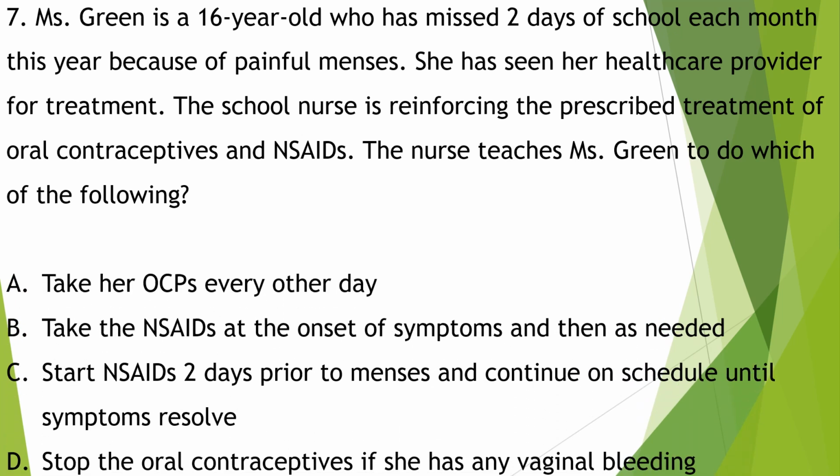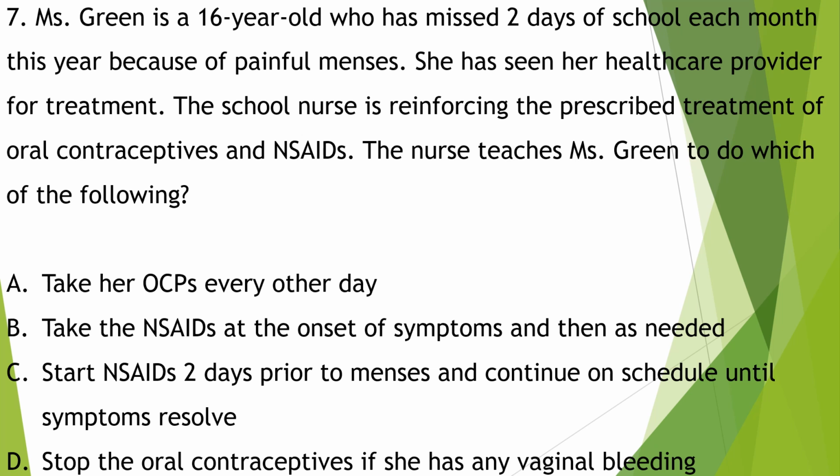Take her OCPs, that is the oral contraceptive pills, every other day. Take the non-steroidal anti-inflammatory drugs at the onset of symptoms and then as needed. Start NSAIDs 2 days prior to menses and continue on schedule until symptoms relieve.